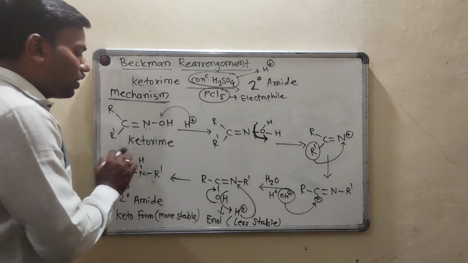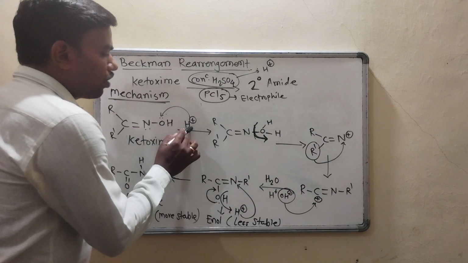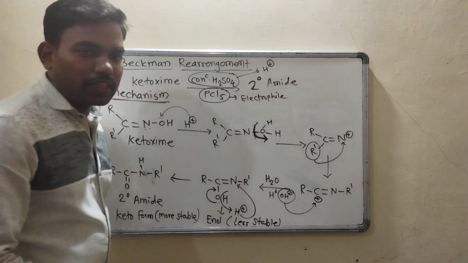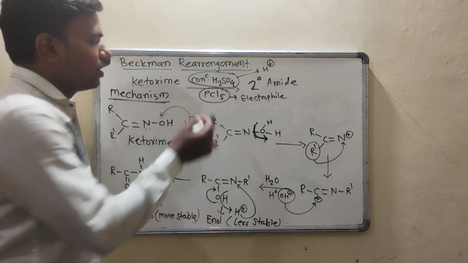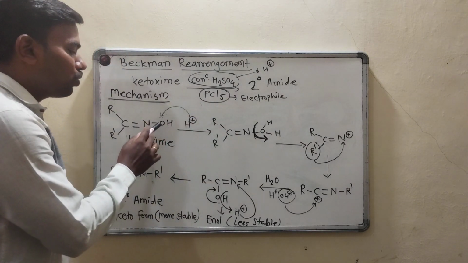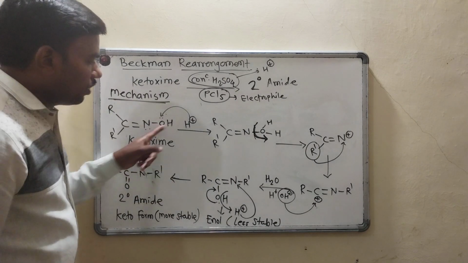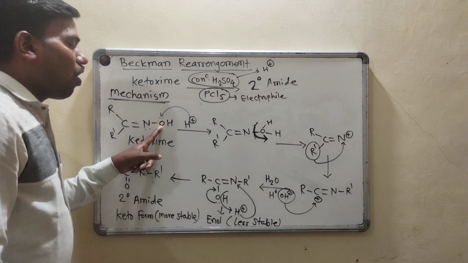So ketoxime, this is the structure of ketoxime. Hydrogen which is coming from concentrated H2SO4, we have told that it is a source of hydrogen. So hydrogen will move to either oxygen or nitrogen. So it will move towards the oxygen.